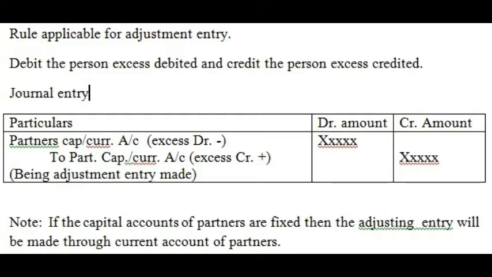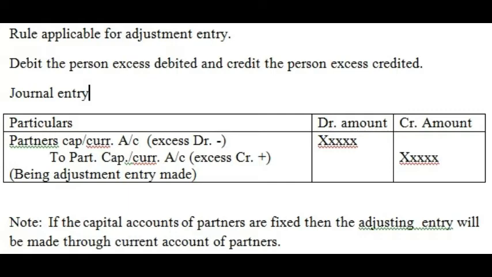Look out for the partner who is in excess debited. That means if the minus figure is more than the plus figure, that partner is in excess debited, so his account will be debited. And look for another partner whose account is in excess credited. That means the plus items will be more than the minus, so that partner will be credited.